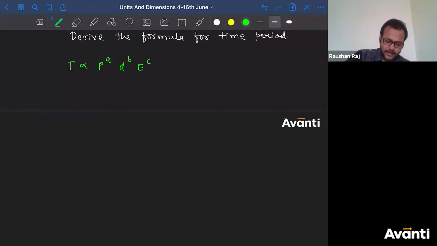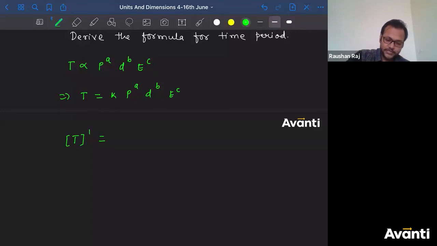So again, I'll write this as time period is equal to some constant k, t to the power a, d to the power b, and e to the power c. Now it is written as t to the power 1. Dimensionally, they should also have the same dimensions, right? So they should be correct.